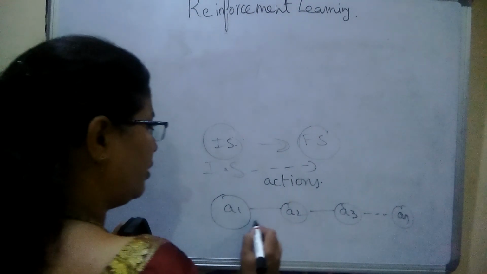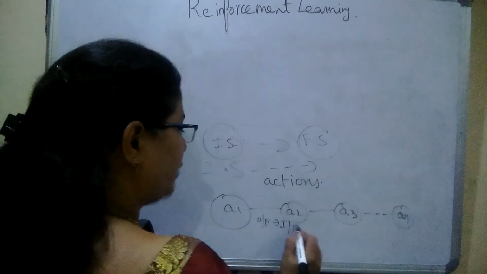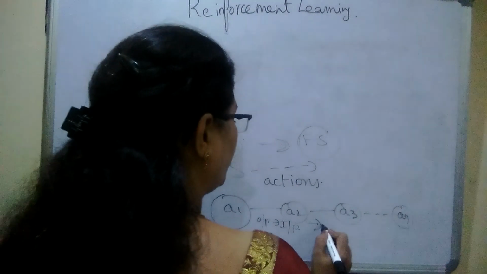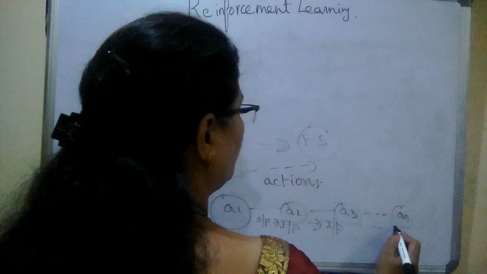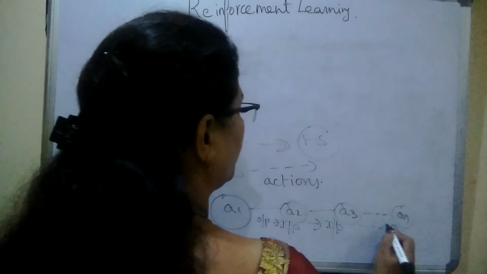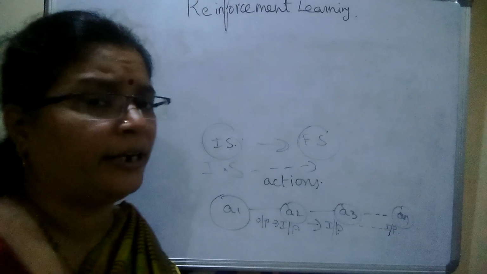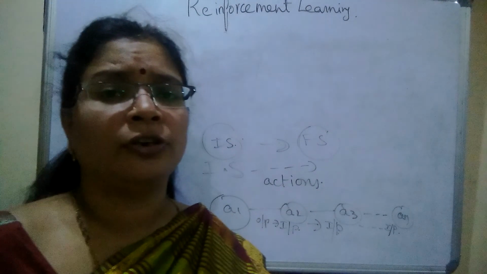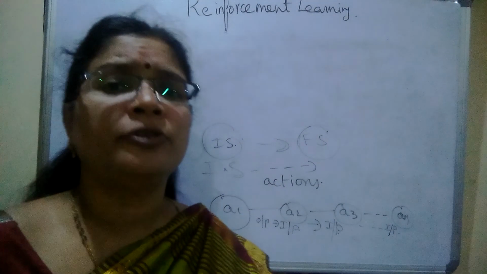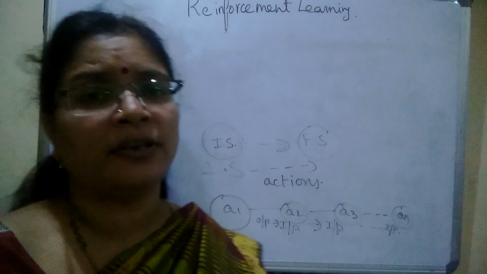Action 1 generates one kind of output. That output acts as input to action 2, which again generates an output that acts as input to the next action, and so on. The actions are not isolated. Each and every action is linked with another action in order to get the positive result at the final state. So all actions are linked with each and every action.